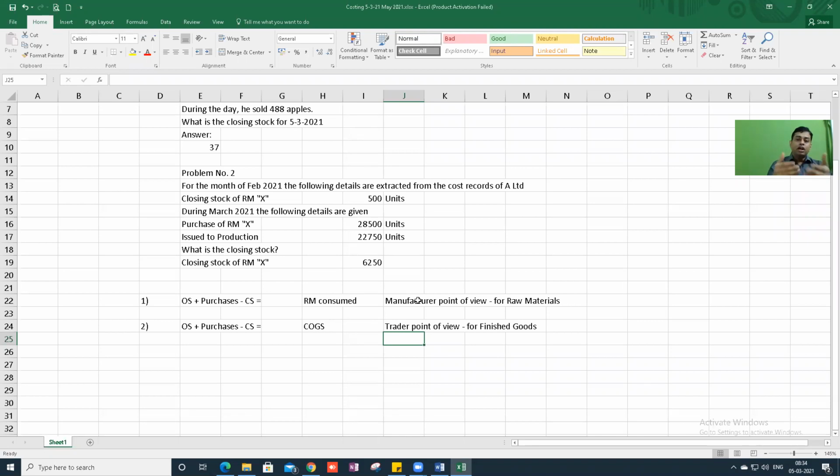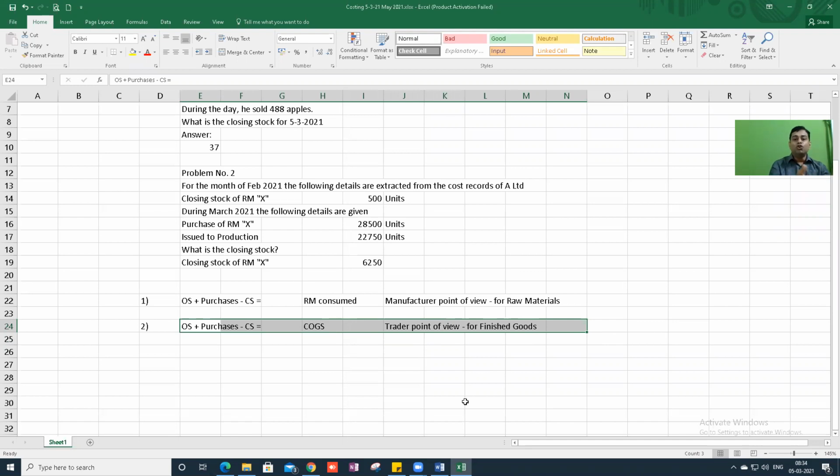If you remember, in your CA Foundation or CA CPT, you might have studied only this. They might have told you opening stock, add purchases minus closing stock is equal to cost of goods sold, one lakh times your teacher might have told you.